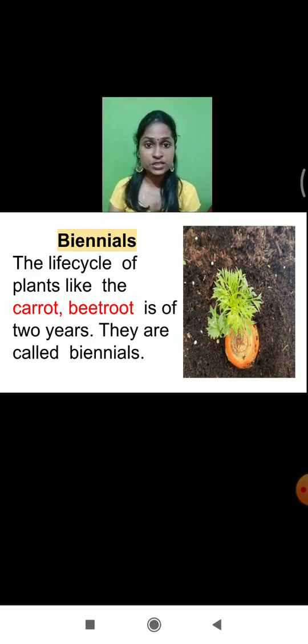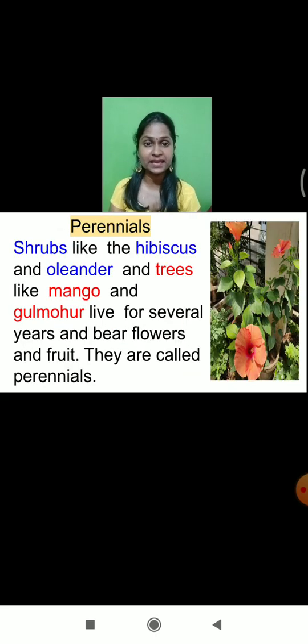Right now we learned about annual plants and biennial plants, and the next thing we are going to learn is perennial plants. Now what are perennial plants, students? There are certain shrubs like hibiscus and oleander, and certain trees like mango, banyan tree, and gulmohar. They live for several years, which means they survive for many years. So we call these plants perennial plants.